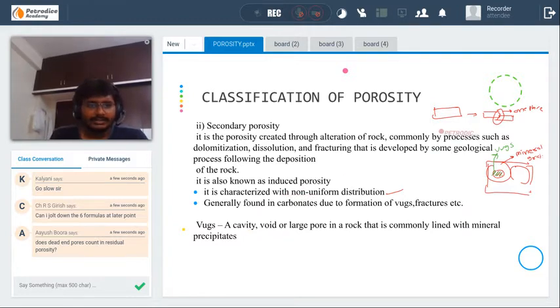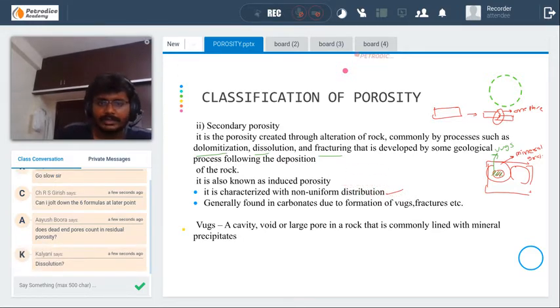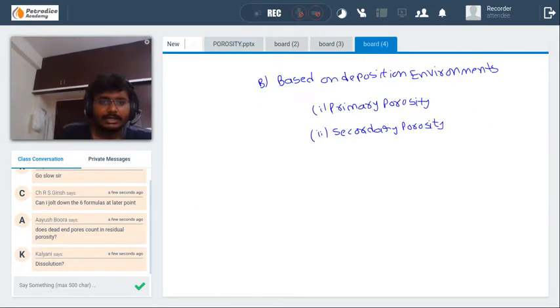Secondary porosity is also formed due to processes such as dolomitization, dissolution, and fracturing. I think you have noted it down. I'll say it one more time.